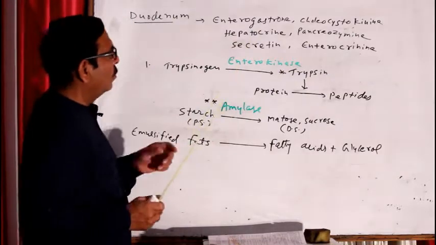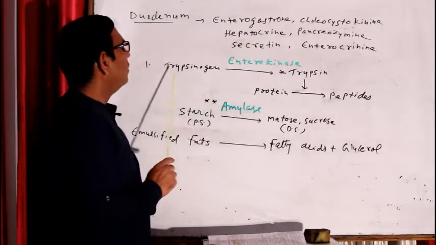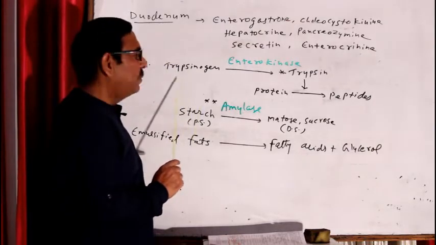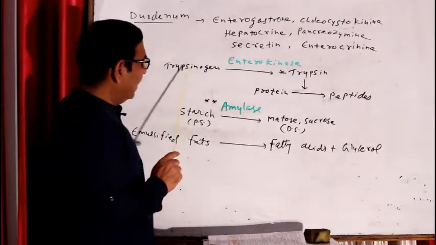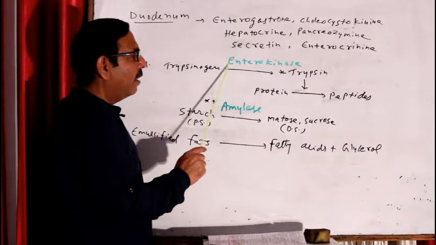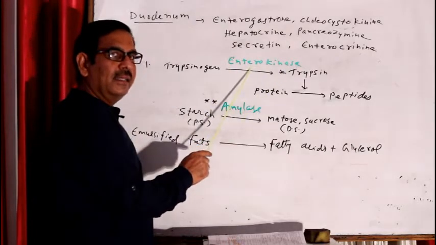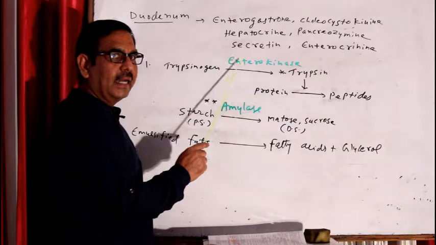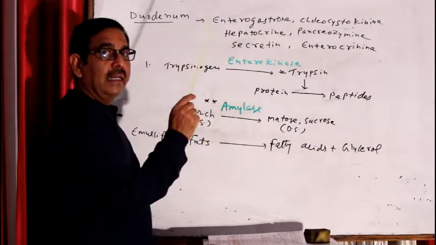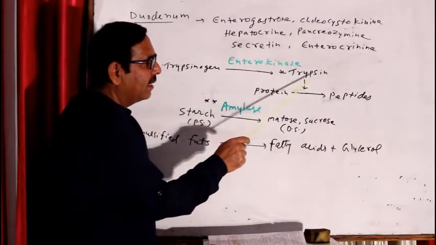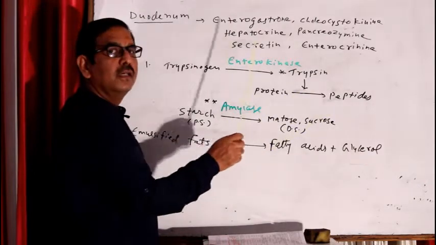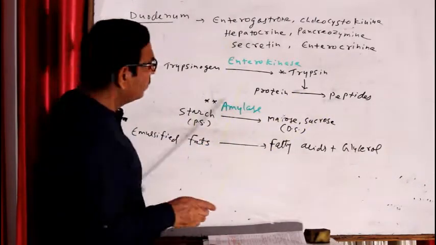Okay. So in pancreatic juice, the enzyme is trypsinogen. Trypsinogen is an inactive enzyme. This inactive enzyme is converted into active trypsin with the help of enterokinase. This enterokinase is an activator, a catalyst enzyme released from the intestine. Correct? So this activated trypsin converts protein into peptides. Peptides are small chains of amino acids.